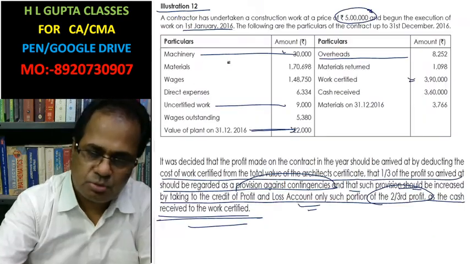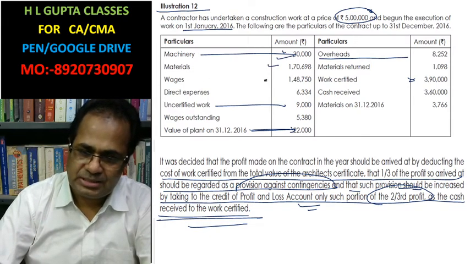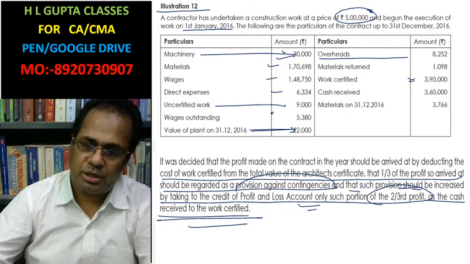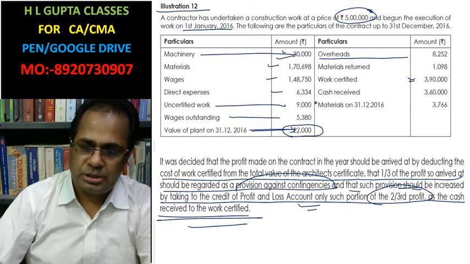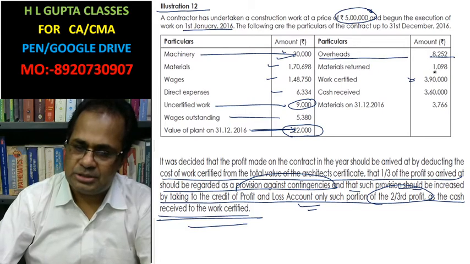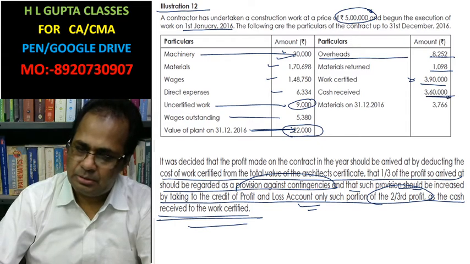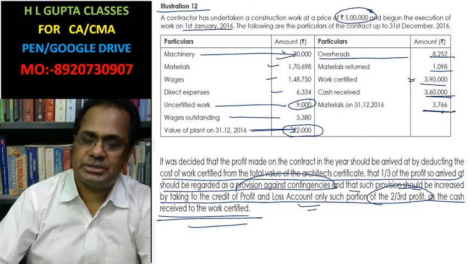So what are the expenses? Look at it. Machinery, this is also one type of expense. Material is an expense. Wages is an expense. Direct expenses is an expense. Work uncertified is going to the other side. Wages outstanding will be added. Value of the plant goes in the credit side. These two go in the credit side. Overhead is a debit side. Material return is a credit side. Work certified is credit side. Cash received, this is the cash received. Material at site is on the credit side.